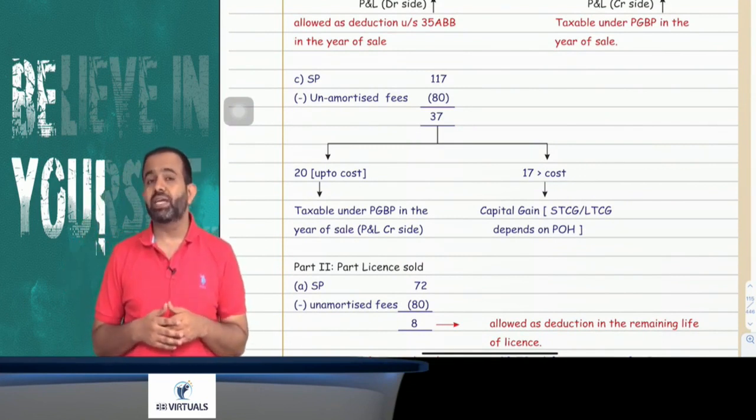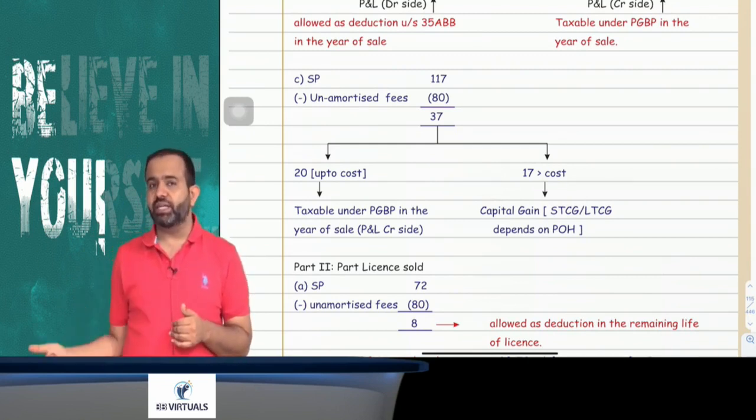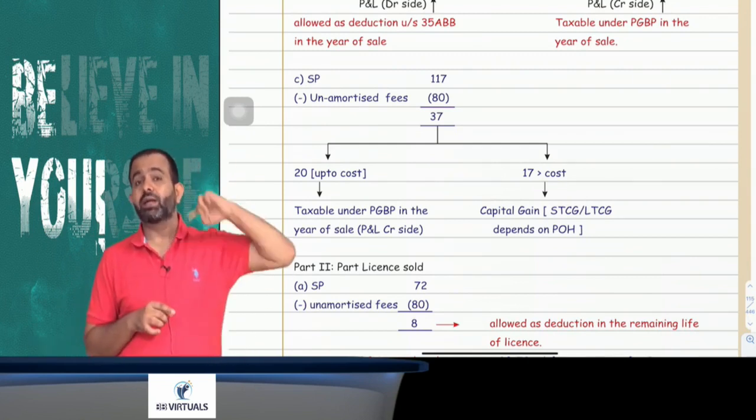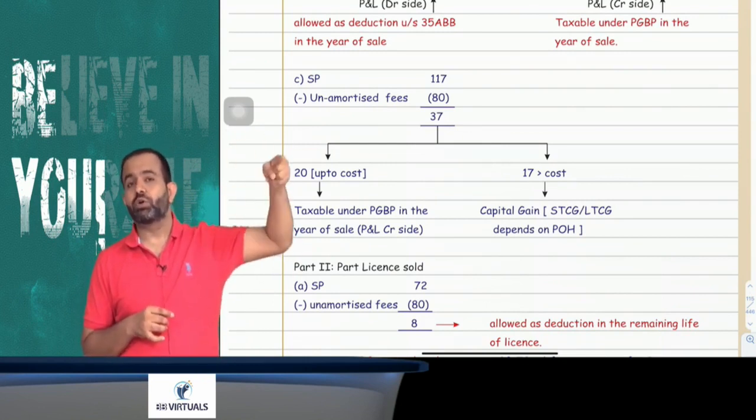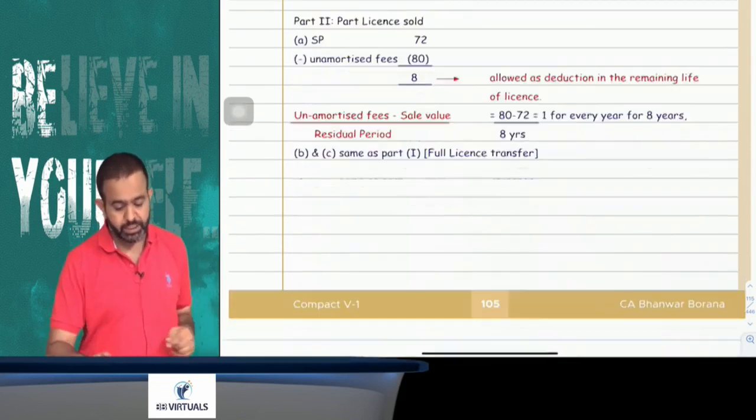Suppose if your sale price is less than unamortized amount, in that case there will be a loss debited to P&L account. But suppose sale price is more than unamortized amount, then it will be credited to P&L account. But if sale price is more than cost, in that case that will be the capital gain. You got my point or not?